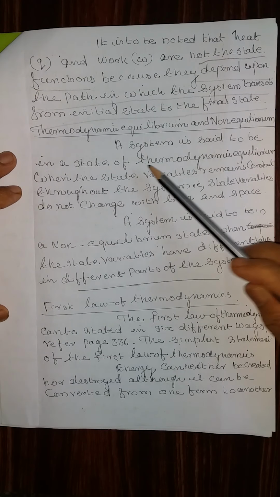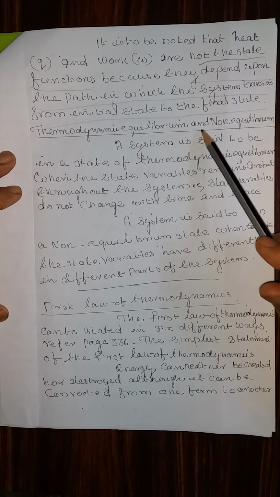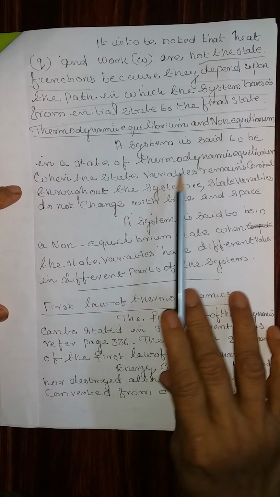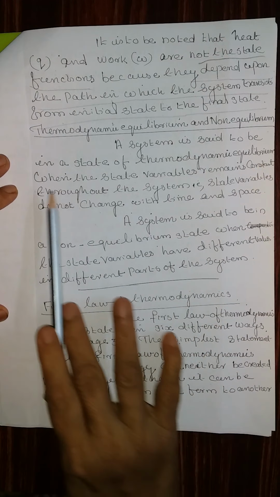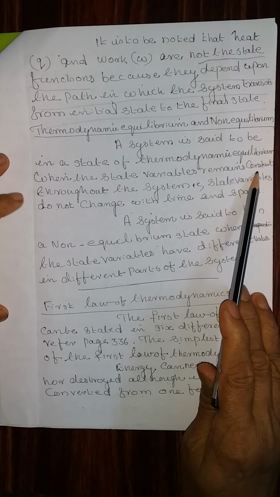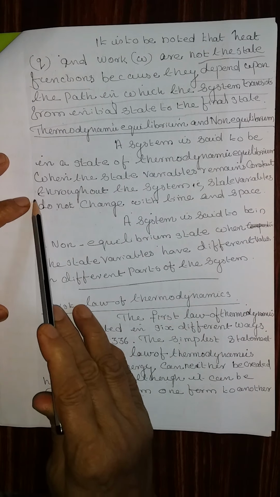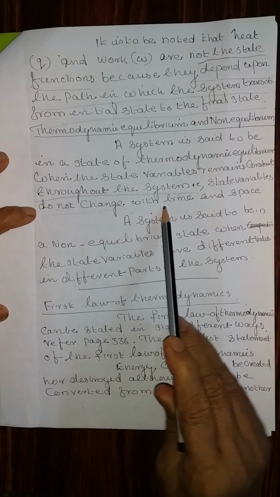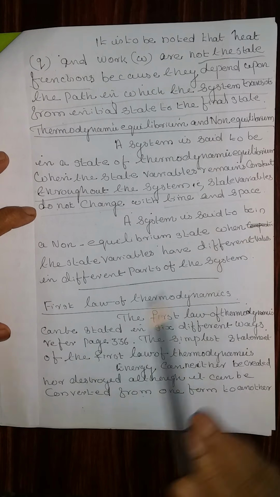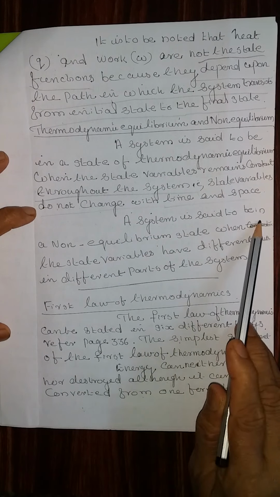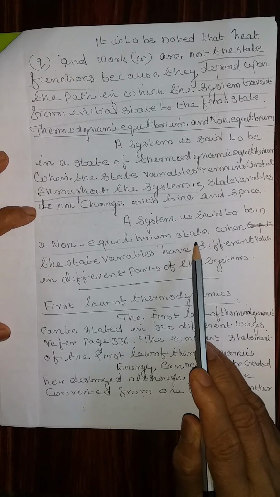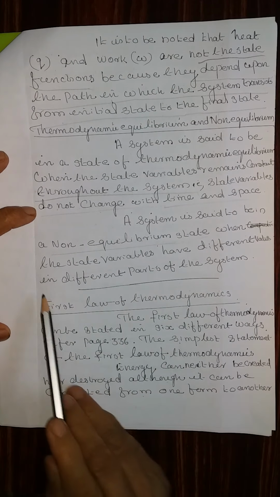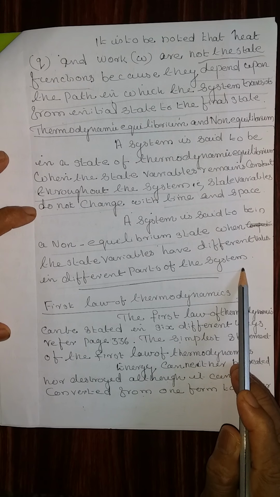Now, thermodynamic equilibrium and non-equilibrium. A system is said to be in a state of thermodynamic equilibrium when the state variables remain constant throughout the system. The state variables do not change with time and space. A system is said to be in a non-equilibrium state when the state variables have different values in different parts of the system.